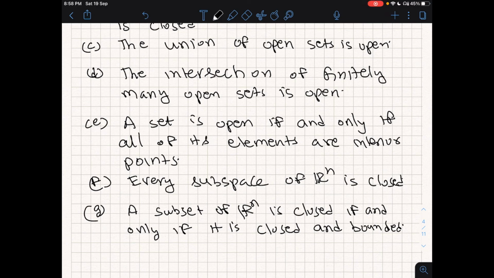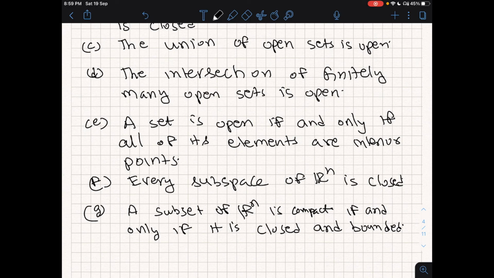This I think I have discussed earlier. Every subspace of Rn is closed. I will discuss this a bit later when I talk of subspaces. Right now I have not really had a discussion on them. And a subset of Rn is compact if and only if it is closed and bounded. This is more of a definition and does not require any proof.